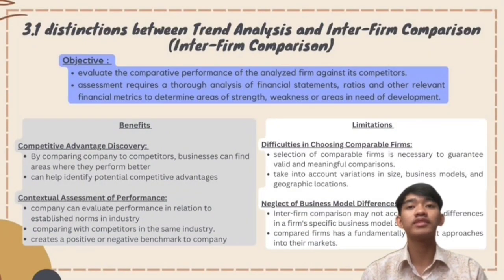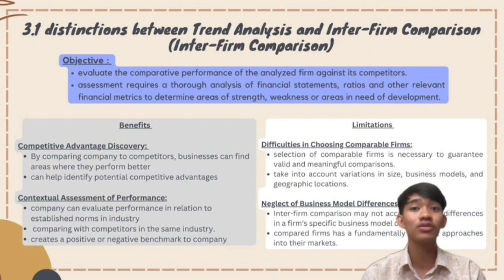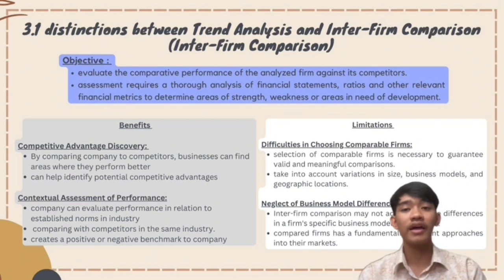Next, I will move to the second segment, which is the inter-firm comparison. The objective of inter-firm comparison is a strategy designed to assess a company's performance relative to its competitors by diving into the financial statements, ratios, and other relevant metrics. I also highlight two benefits and two limitations for the inter-firm comparison.